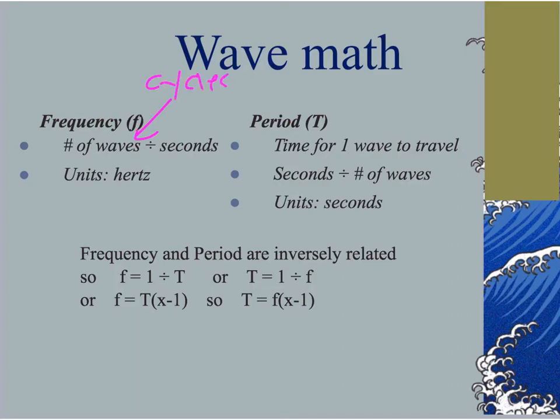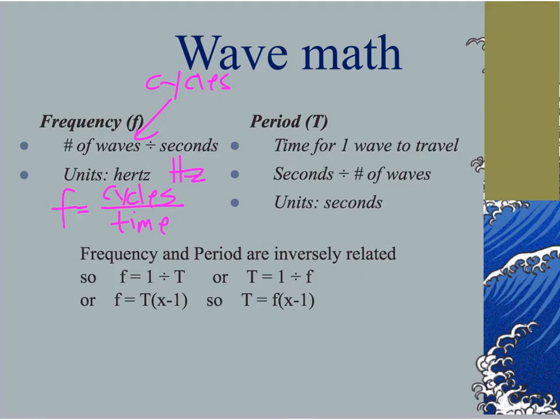So a cycle is a wave. So it's the number of cycles per second. So one way you can calculate frequency is taking the number of cycles, dividing it by time, and you have your frequency. And frequency is measured in hertz, symbolized Hz.